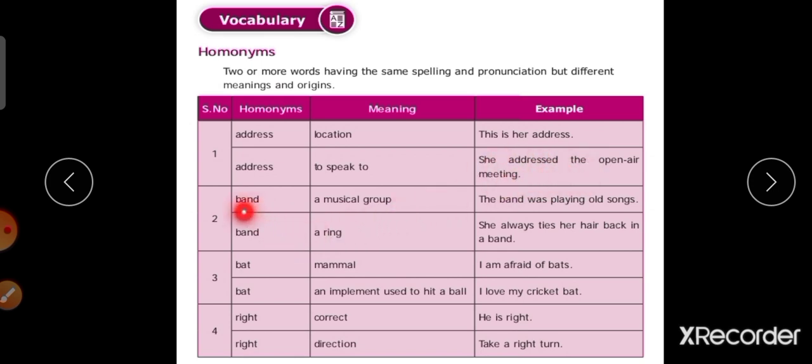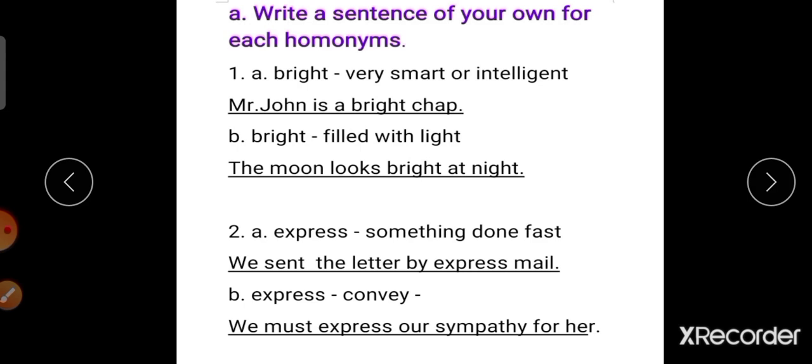Next, band. Band, a musical group, that is called a band. Next, band means a ring. Bat, bat means mammal. Next, bat is an implement used to hit a ball. Next, right, that means correct. Yes, he is right. Next, right is direction. Take a right turn. Okay, let's look at exercises.